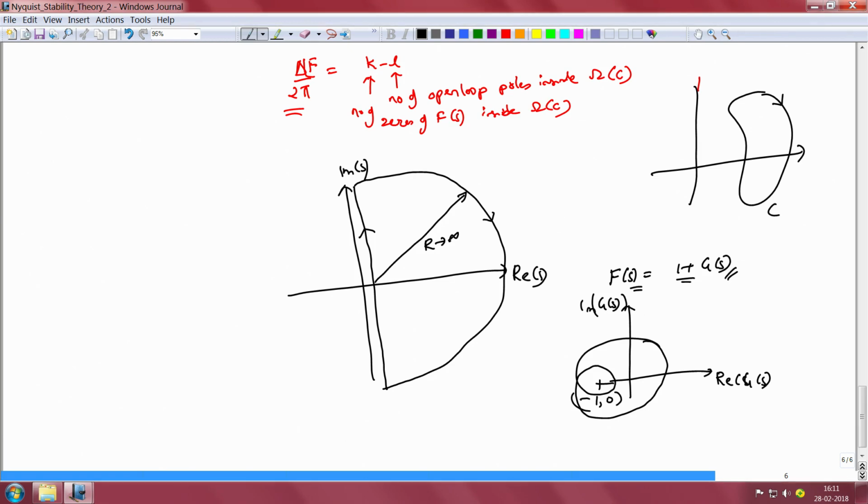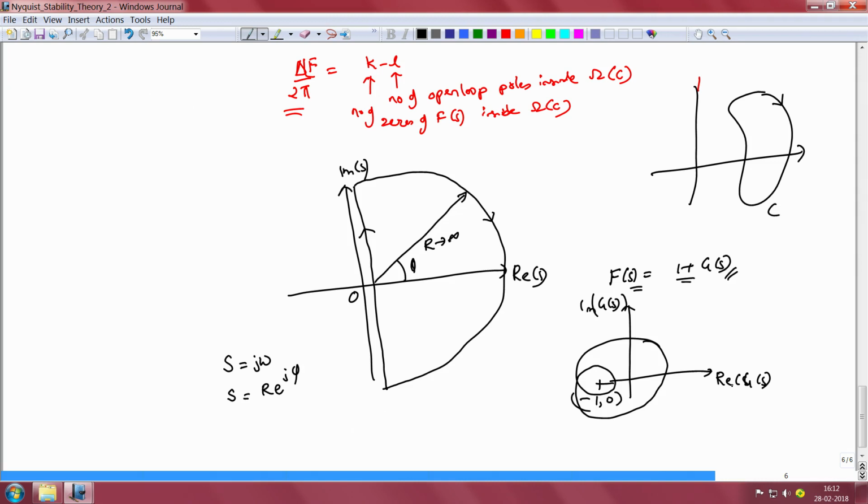Now what are the kind of values that s would assume on this contour? Since this straight edge of the contour is very close to the imaginary axis, along this contour we would have s equal to j omega. Now along the D shaped contour, since it has a radius r and is centered at the origin of the complex plane, we would have s to be a complex number of the form r e power j phi, where phi is this particular angle.